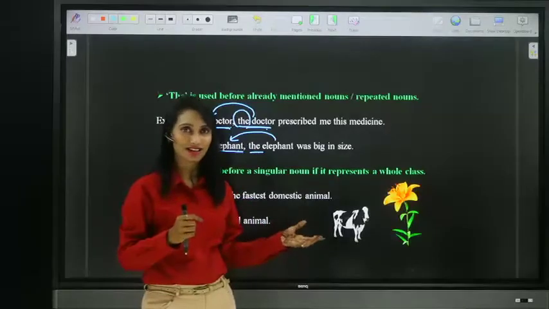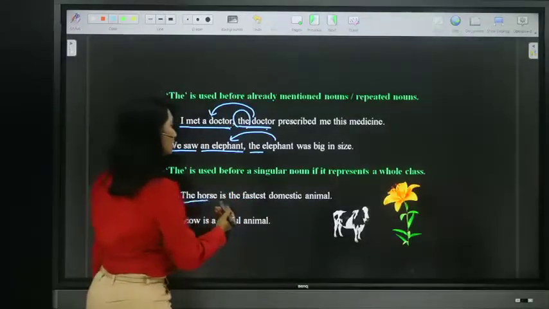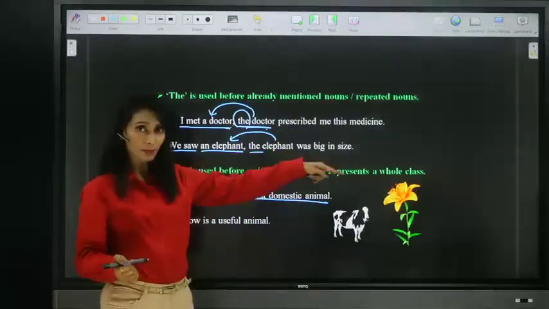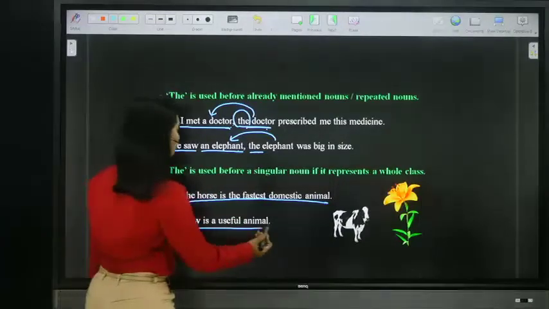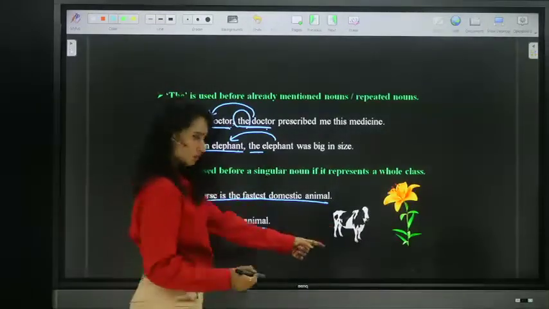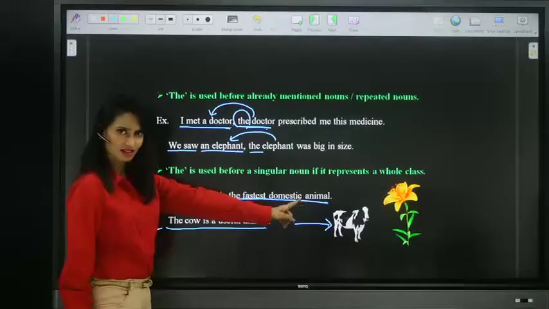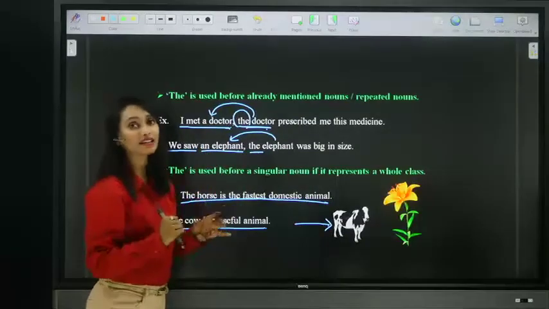You can use either article a or the. Like this: the horse is the fastest domestic animal. The horse doesn't mean only that particular horse. It can be any horse. The cow is a useful animal. Only this cow? No. The cow means the whole class or whole kind of cow.